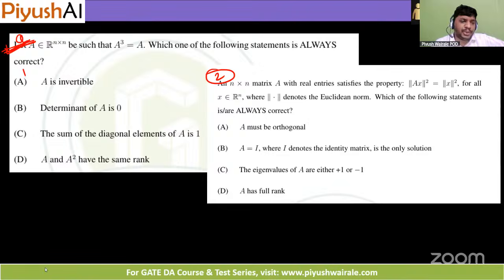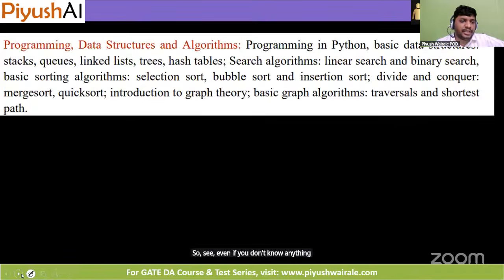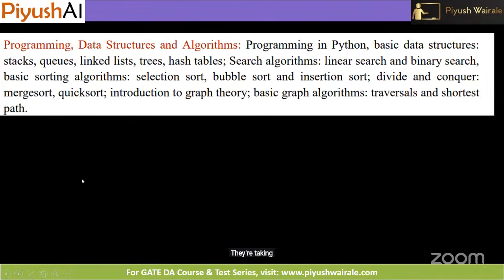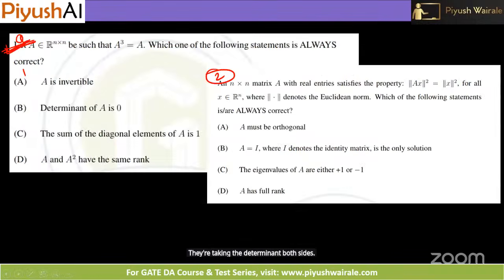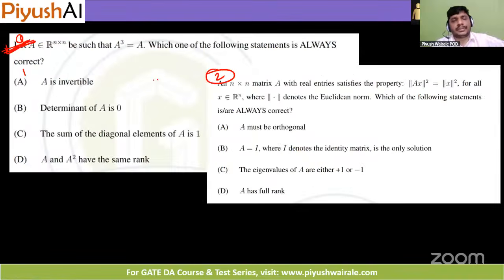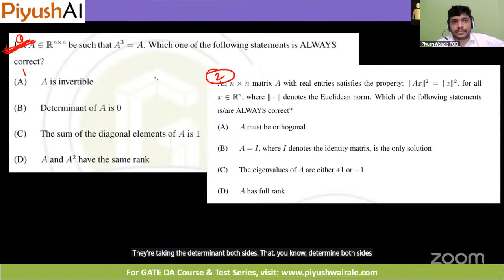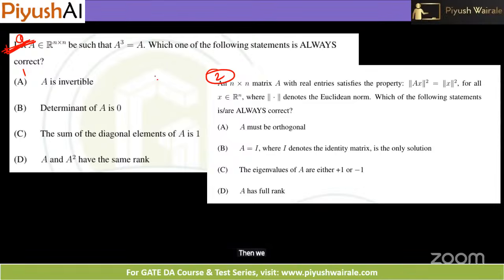See, even if you don't know anything about this one, take the determinant on both sides and apply the property. Then we get the determinant of A as 0.